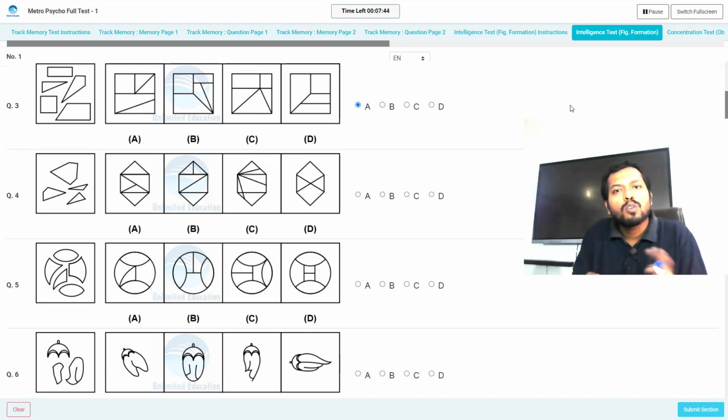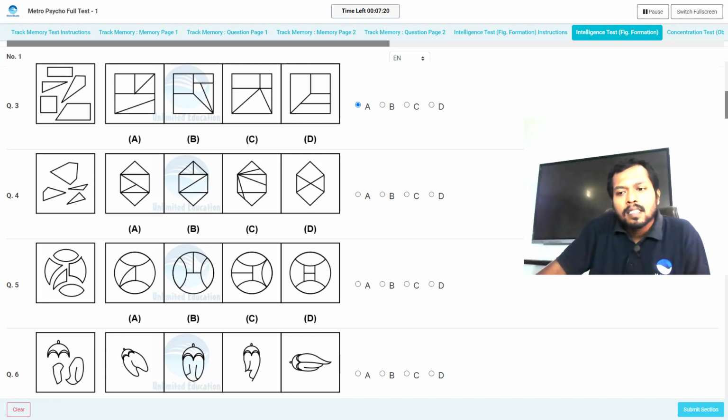Okay, in both cases you have to practice from this website only, and on a laptop. You can't do the preparation for the psycho test on mobile. Okay, you have to use a laptop.